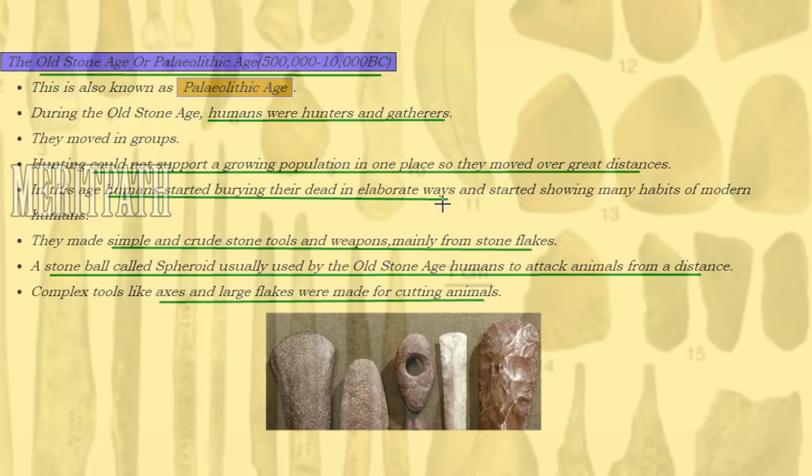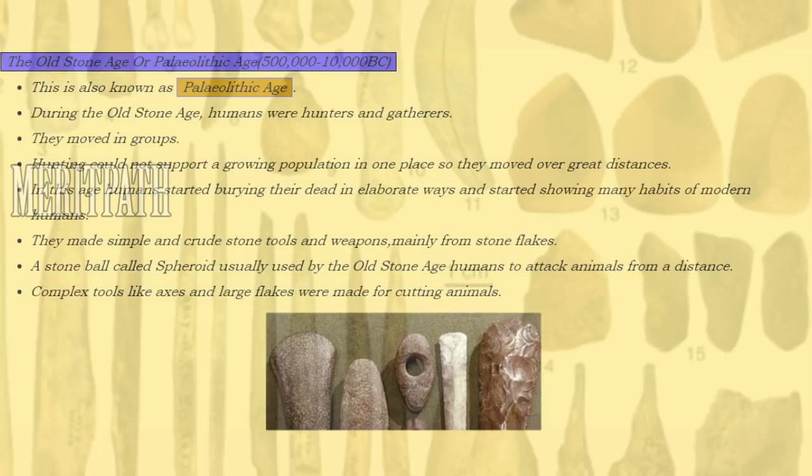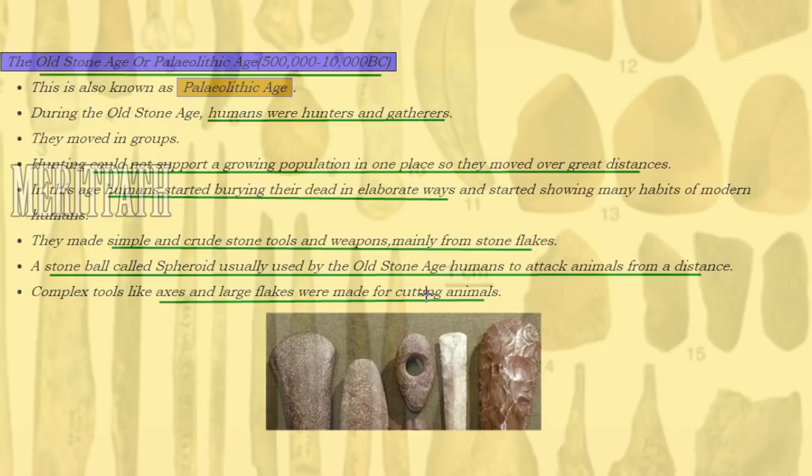The first one is Old Stone Age or Paleolithic Age. This was from 5 lakhs BC to 10,000 BC. The human beings were hunters and gatherers during this period. They moved in groups. Because the population was growing day by day, they couldn't stay in one place, so they started moving over distances. The dead human beings were buried in different ways, and they started showing many habits of modern people.